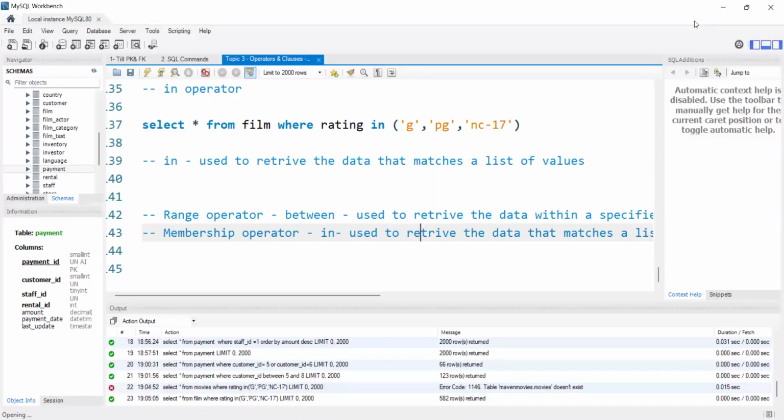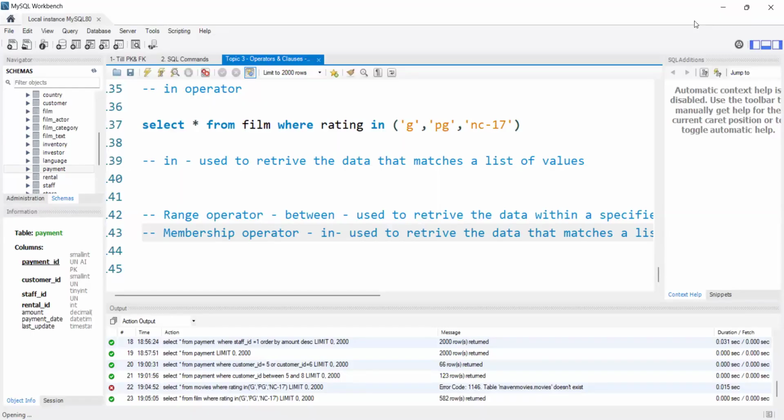Normally in all the SQL batches, once we are done with the SQL commands, they will start the topic as integrity constraints, and inside the integrity constraints topic, they will explain primary key, foreign key, and unique key, all three keys. I already explained primary key and unique key for you. So basically, the definition of integrity constraint and what is a unique key, we will discuss at the end.